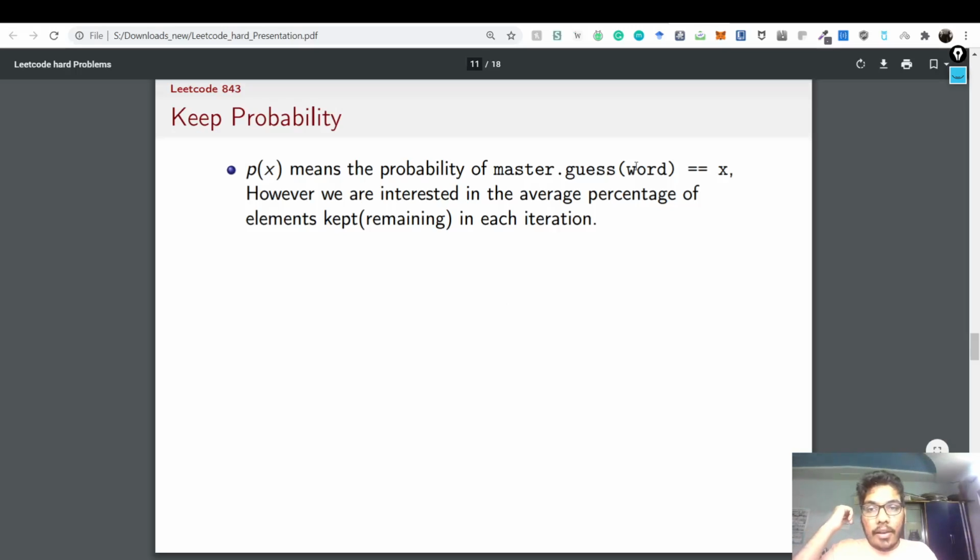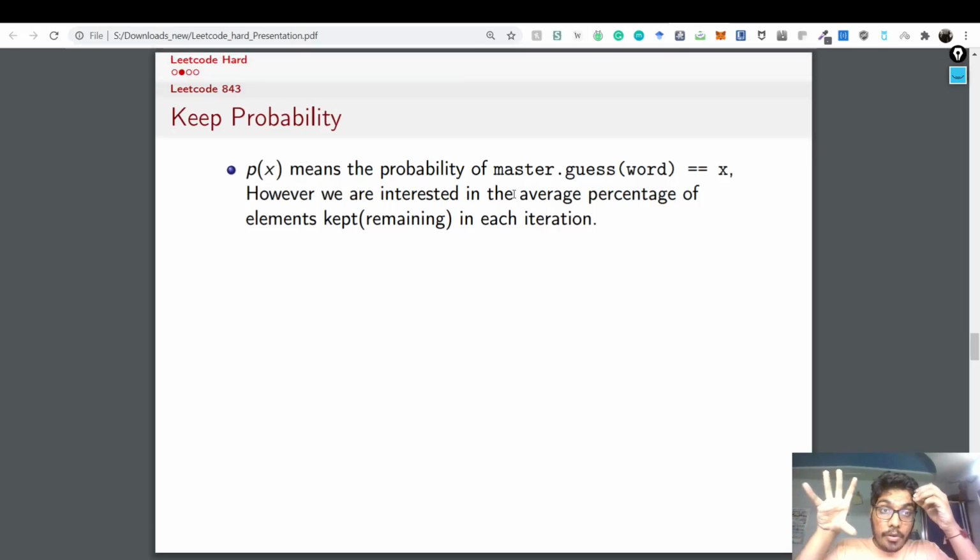So I'm back from a quick call. And yes, what is P of x? P of x means the probability of master dot guess being equal to x, but we don't want that. We are interested in the average percentage of elements which are kept in each iteration, right? We are randomly selecting a word, we are calling the guess function, and then we are just keeping the ones which exactly match x, right? So how many of them?